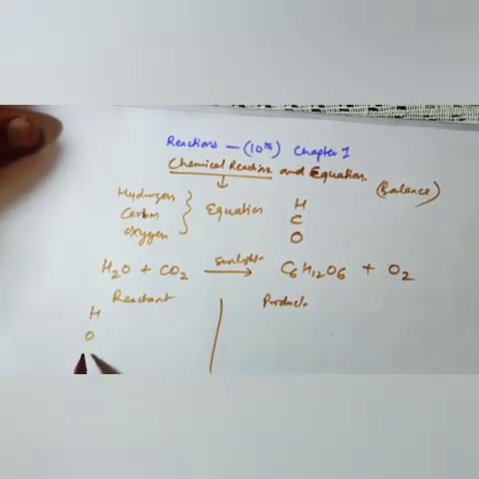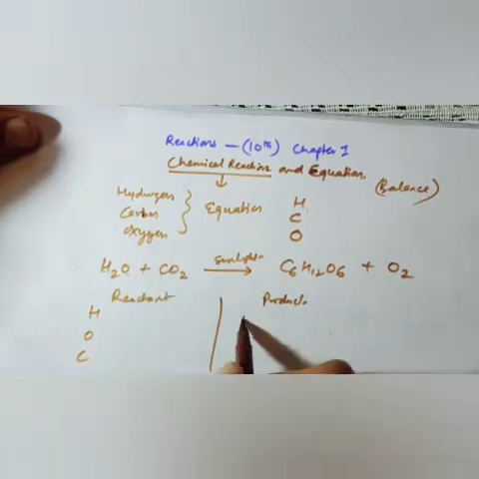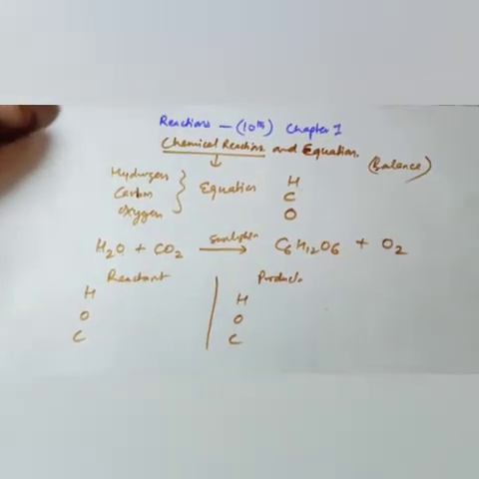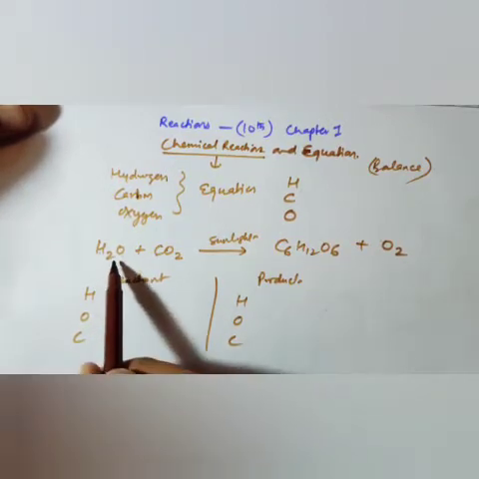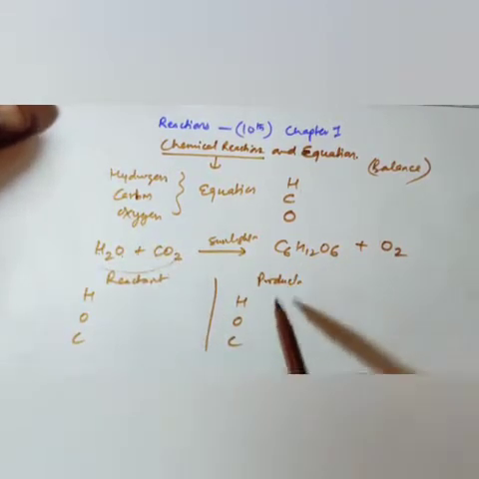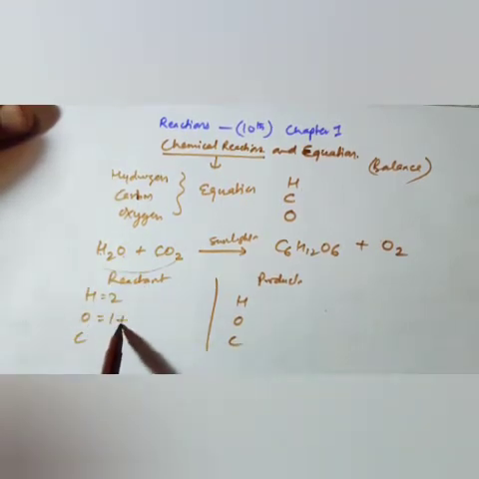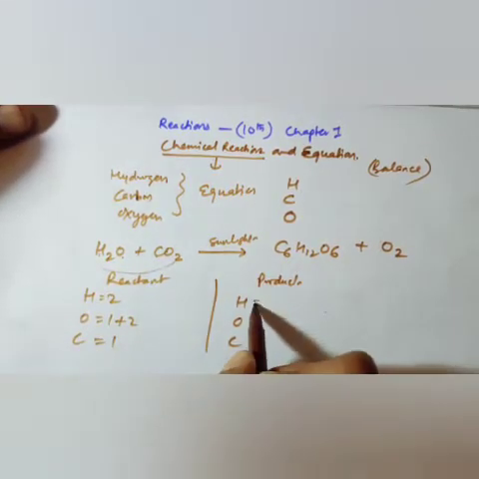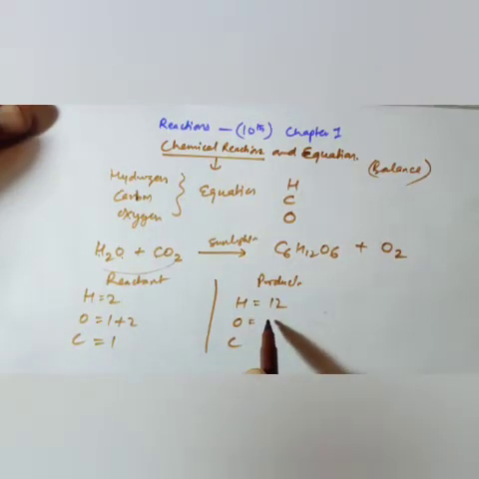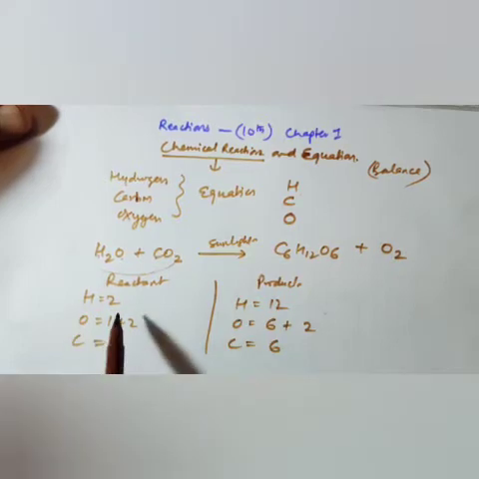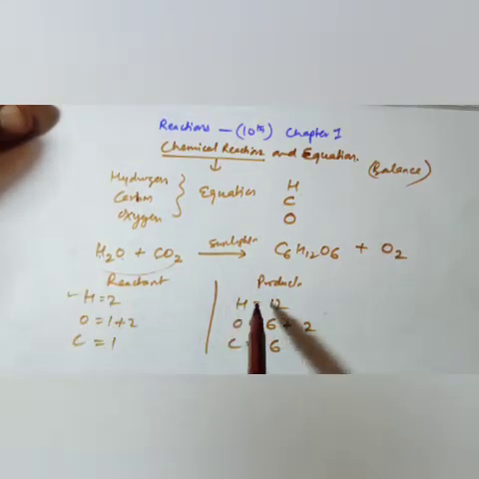On the reactant side we write H, O, C, and on the product side we also write H, O, C. The rule is that whatever reactants are reacting on the reactant side must be present on the product side, but we need to write the numbers. On the reactant side there are 2 hydrogen, 1 plus 2 oxygen, 1 carbon. On the product side there are 12 hydrogen, oxygen is 6 plus 2, and carbon is 6.